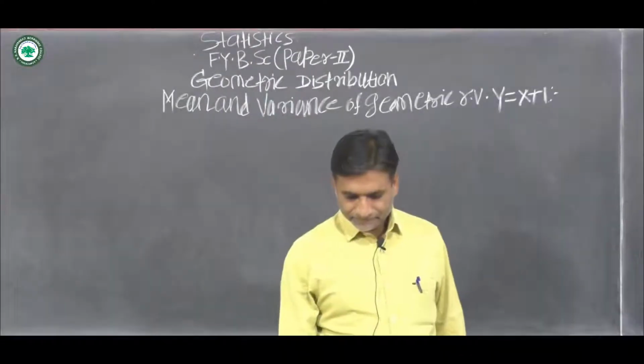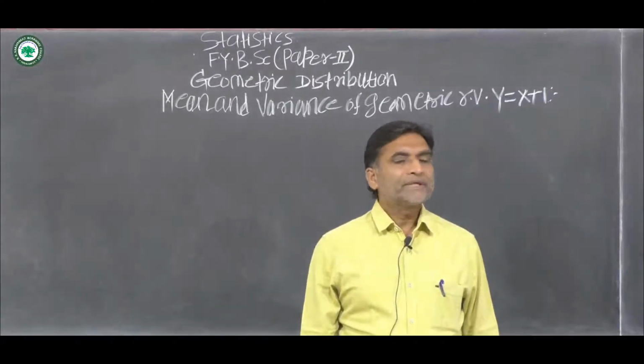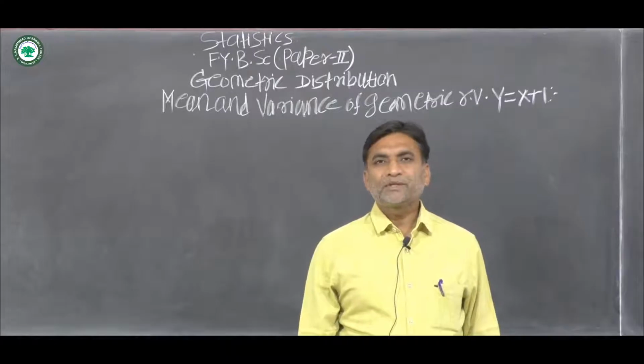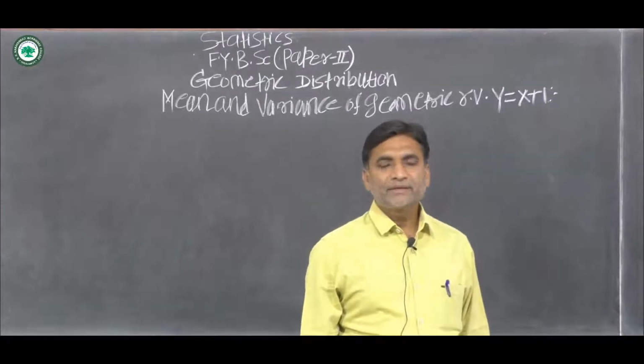Hello student. In the previous video lecture we have seen the probability mass function of geometric distribution and the mean and variance of geometric distribution.